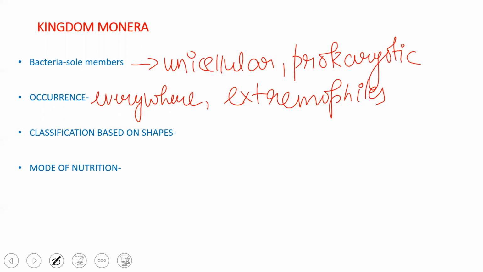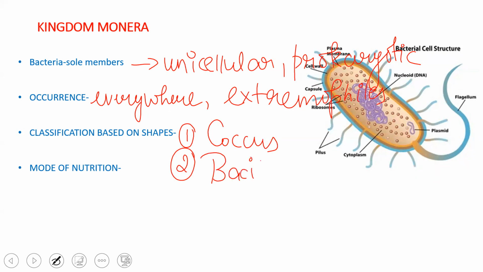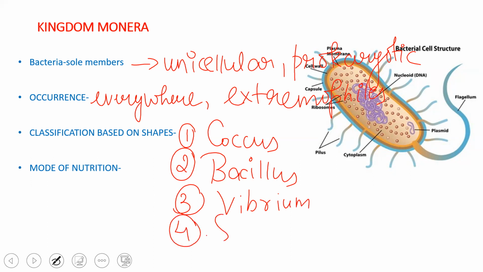So bacteria are classified based on shape into four types. This is a typical bacterial structure. There are four types. One is the coccus. Then comes bacillus. Then comes vibrio. And lastly, the spirillum.